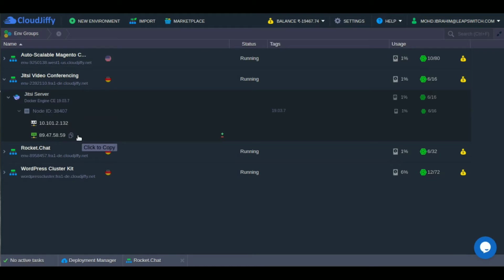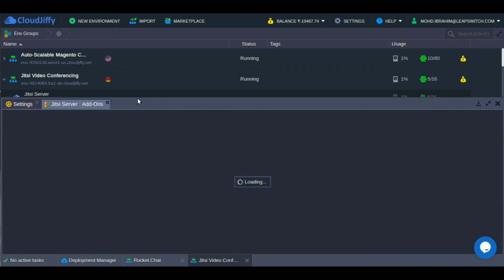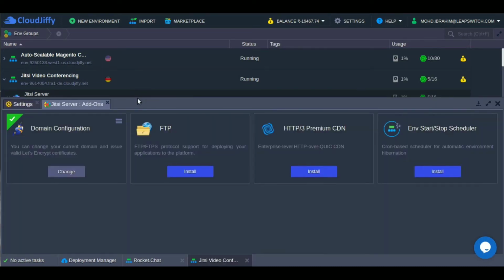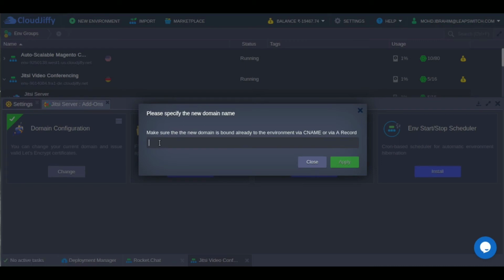Once this is done, to install SSL, go back and click on add-ons. Click on domain configuration and just type in your domain name.